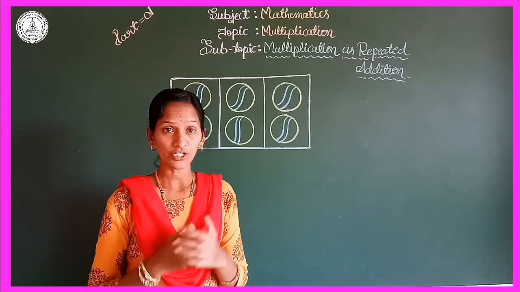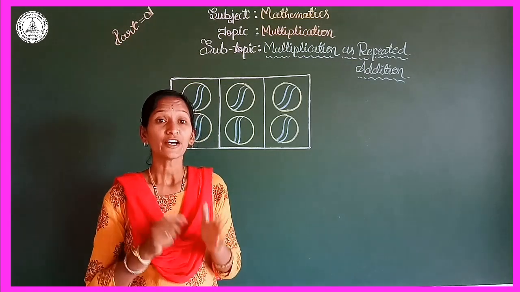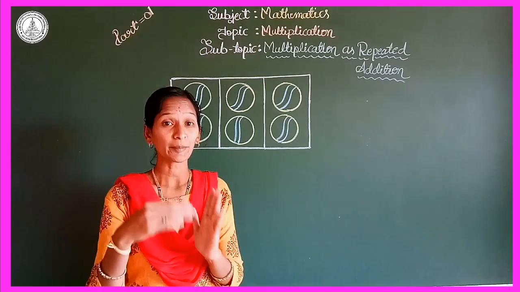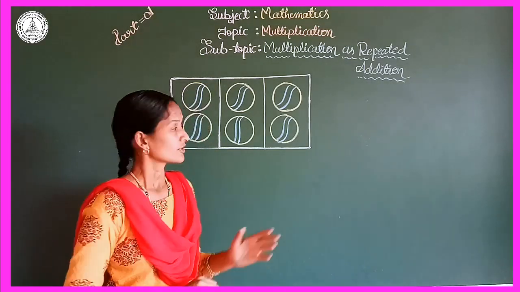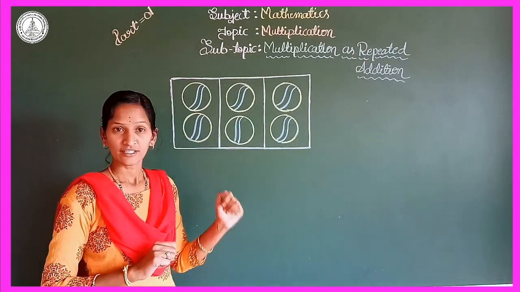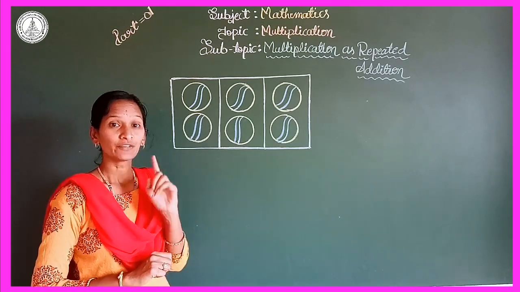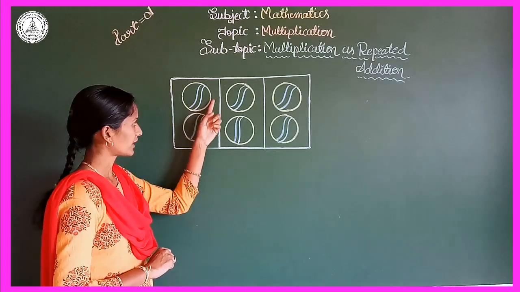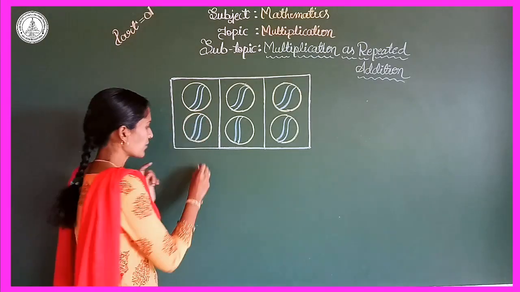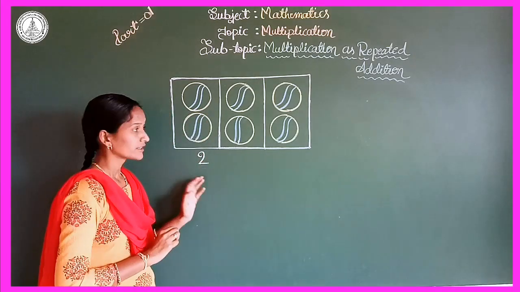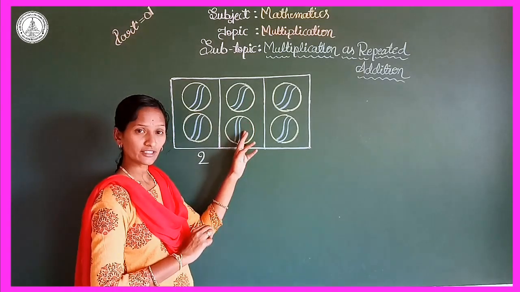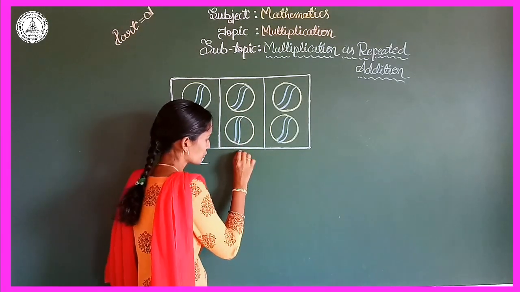My dear students, you already know multiplication is repeated addition, meaning here we are adding the same number repeatedly. Right? So first see here, there are 3 sets of balls. In each set we have 2 balls. See here, 1 and 1. 1 plus 1 is 2. In the first set we have 2 balls. Right? Come to the second set. Here also 1 and here is another 1 ball. 1 plus 1 is 2.